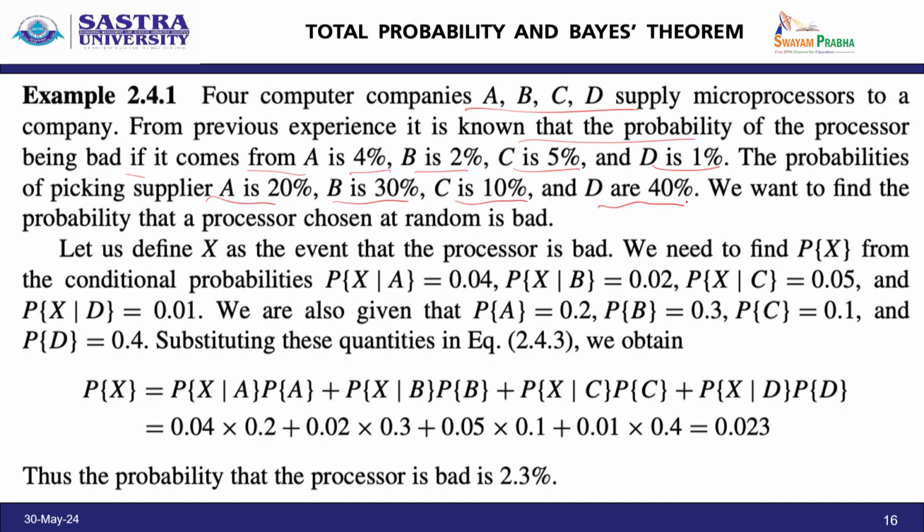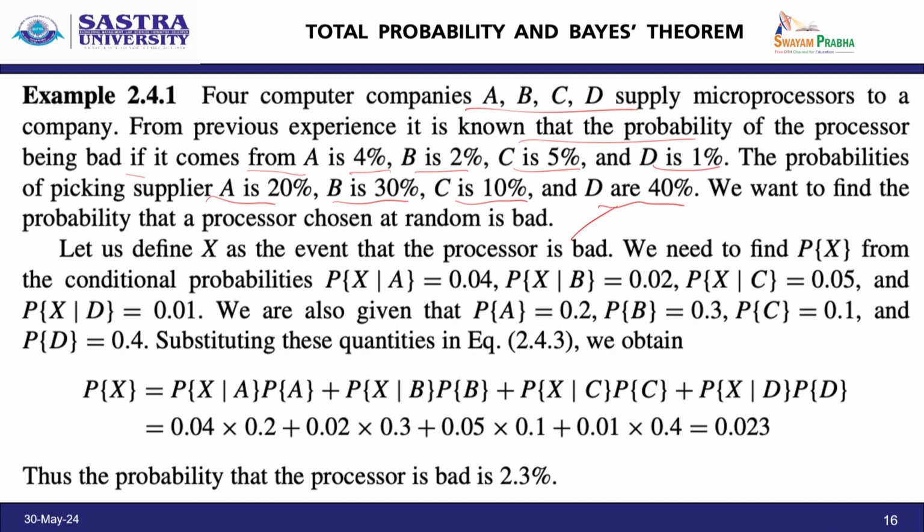So the probability of picking supplier A is 20%, B is 30%, C is 10% and D is 40%. We want to find the probability that the processor chosen at random is bad. So this is the question. Based on that, we have to understand the solution to the problem. So let us define X as the event that the processor is bad. Now we find P of X from the conditional probability.